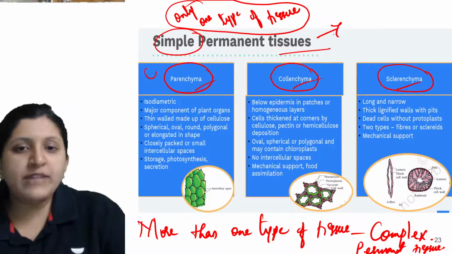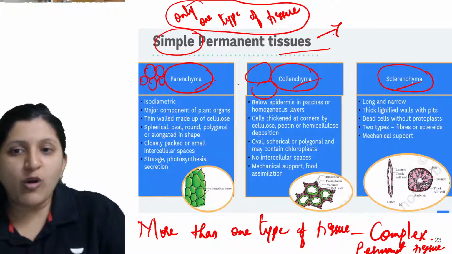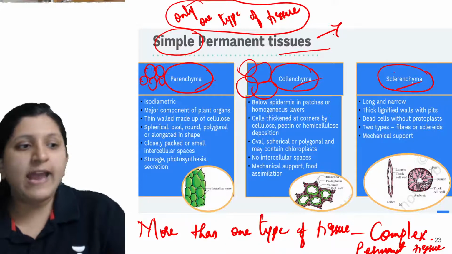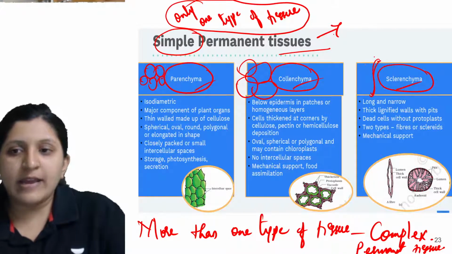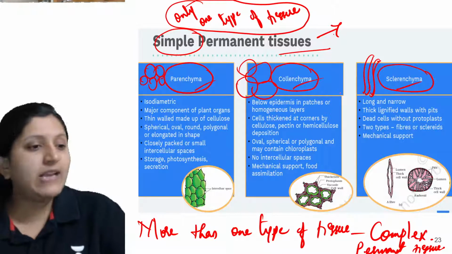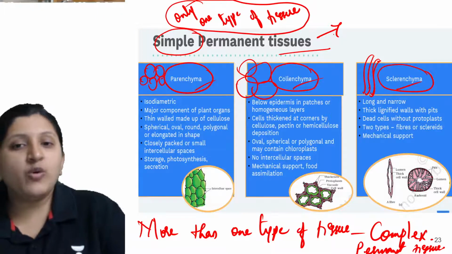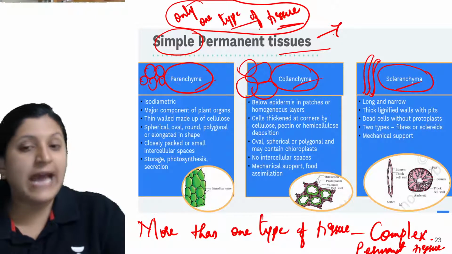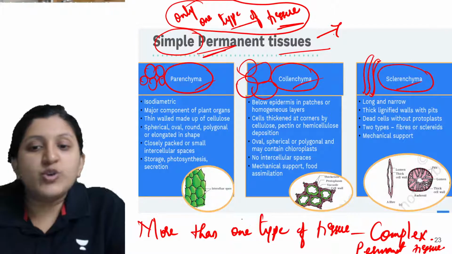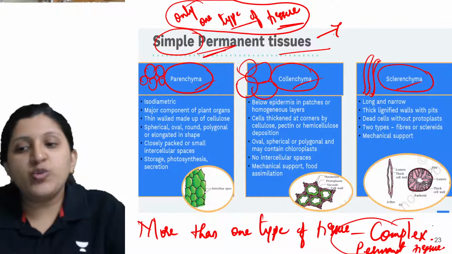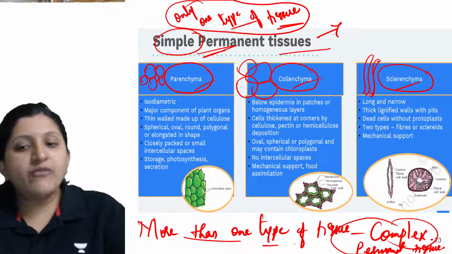So all of them are parenchyma here, or all of them could be collenchyma here, and all of them could be sclerenchyma here. In that case you can find only one type of tissue, so that is for a simple one. When we mention complex permanent tissue, you can find more than one type of tissue there.